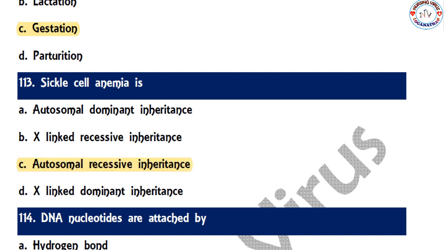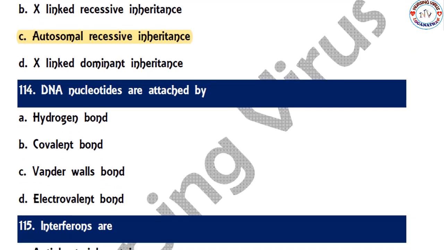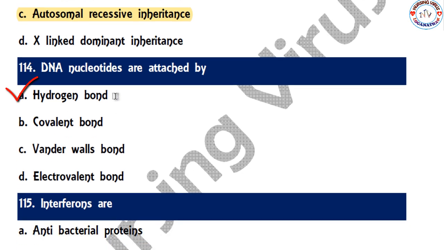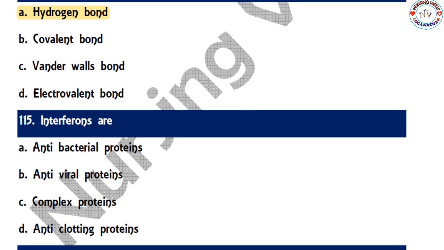So the next question, DNA nucleotides are attached by hydrogen bond, covalent bond, van der Waals bond, electrovalent bond. So the correct option is hydrogen bond. So next question, interferons are antibacterial proteins, antiviral proteins, complex proteins, and anti-clotting proteins. So the correct option is antiviral proteins.